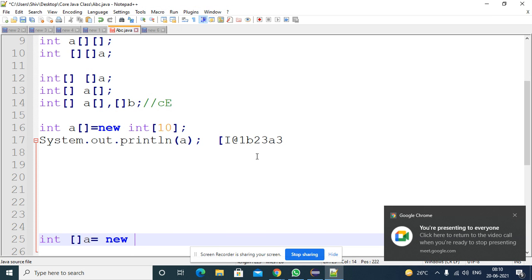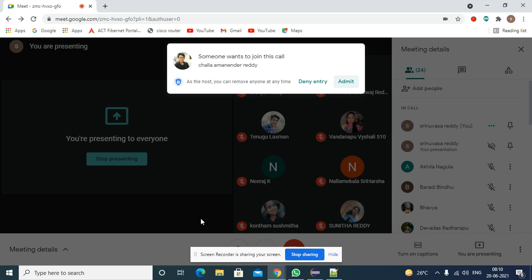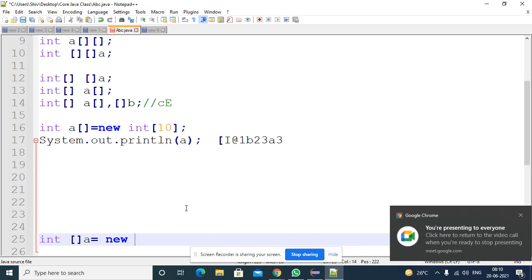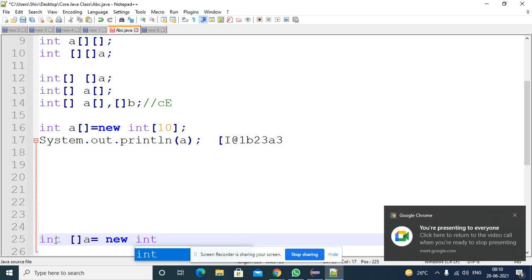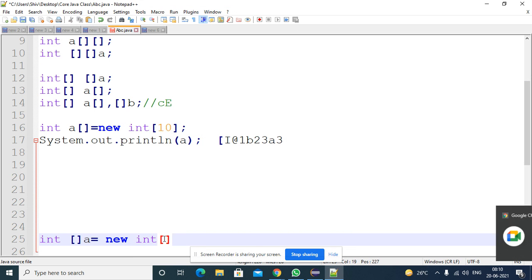So use the new keyword, then give the data type and the dimension. Whatever the data type is, you give the same data type here and give the dimension. While specifying the dimension, you must specify the size. If you do not specify the size, you will get a compile time error. So you must specify the size here.